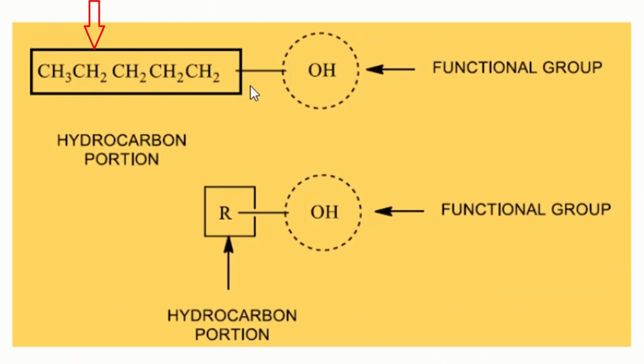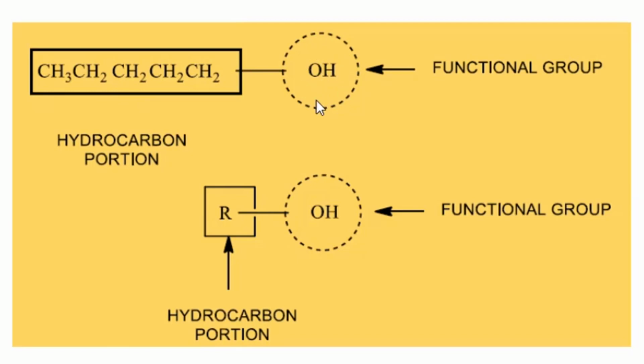Similarly, this is a 5 carbon chain, and one of the hydrogens is replaced and attached with OH. Now it makes a new organic compound which has properties totally different from the hydrocarbons. So that atom or group of atoms which gives characteristic properties to the organic compound is called the functional group.